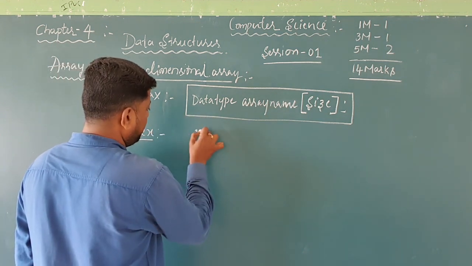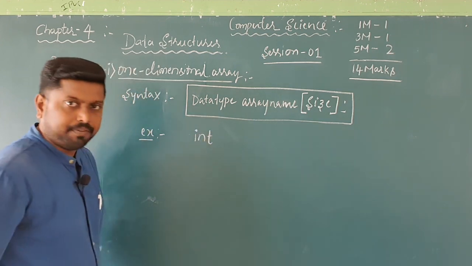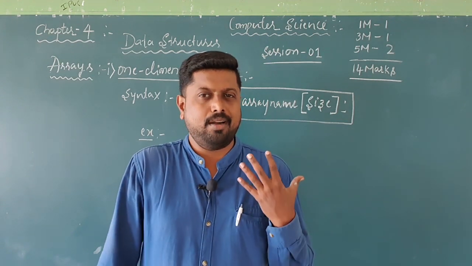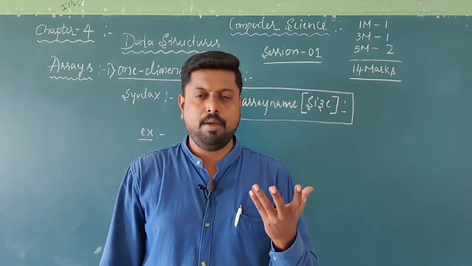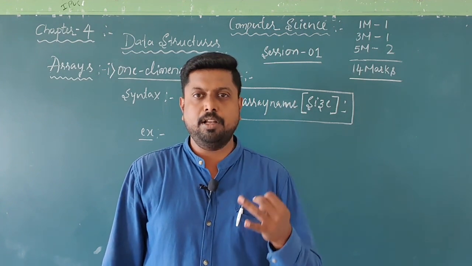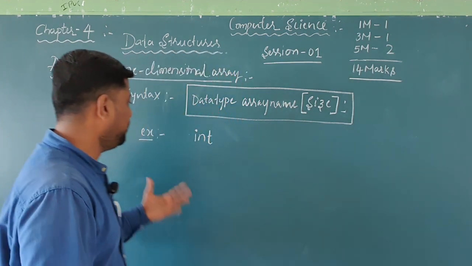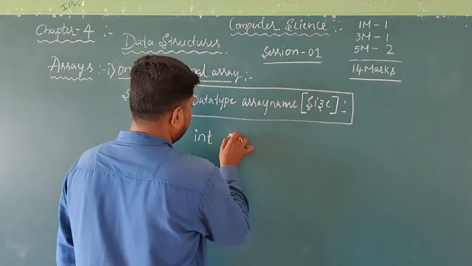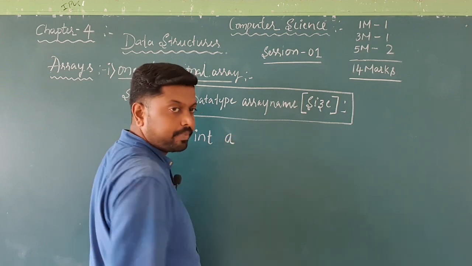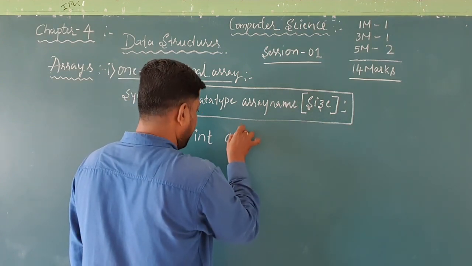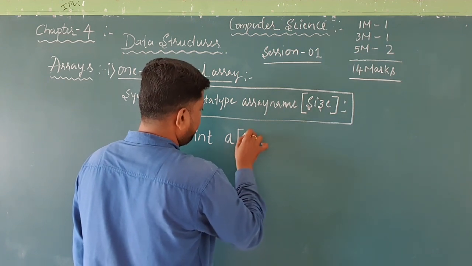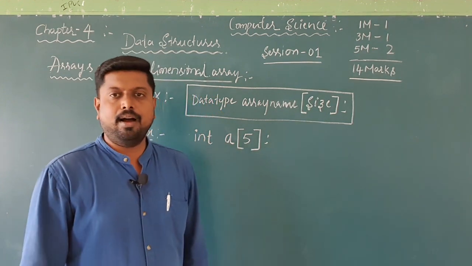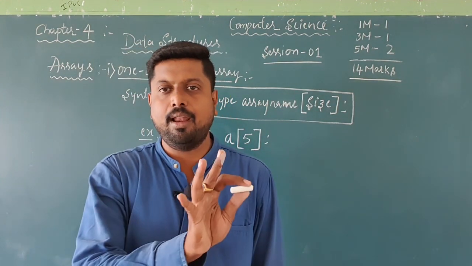For the data type, I am considering integer. As I said last year, we have primitive or basic data types: int, float, double, long, character. Among these I will consider one data type, int. The array name I will consider as a, and the size of that array, the number of elements, is 5. So this will be one syntax of a one-dimensional array.